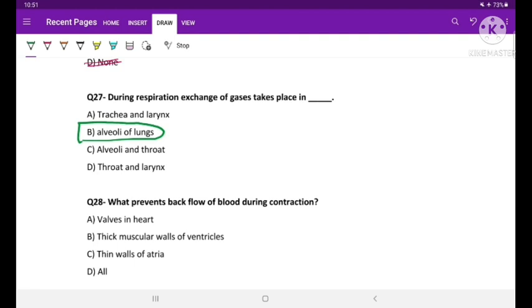Look, here the options are: A valves in the heart, B thick muscular walls of the ventricles, C thin walls of atria, and option D all of the above. First of all, let us cancel out all of the above, because thin walls of atria just push the blood downwards into the ventricles, then ventricles may push the blood back into the atria, and that is not allowed because of the presence of valves in the heart. If you check out my video for the circulation of blood in the heart, you can see that I have told you that the mitral valve and the tricuspid valve prevent the backflow of blood during contraction.